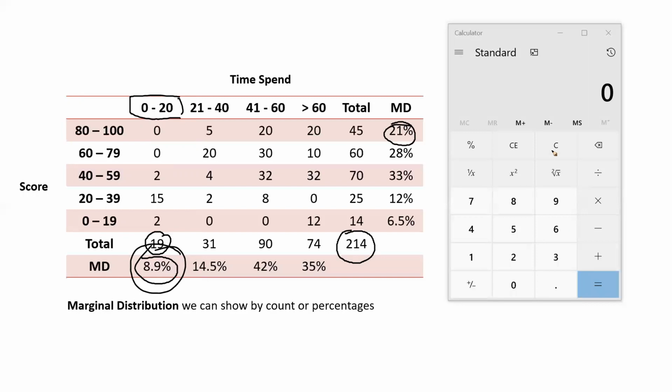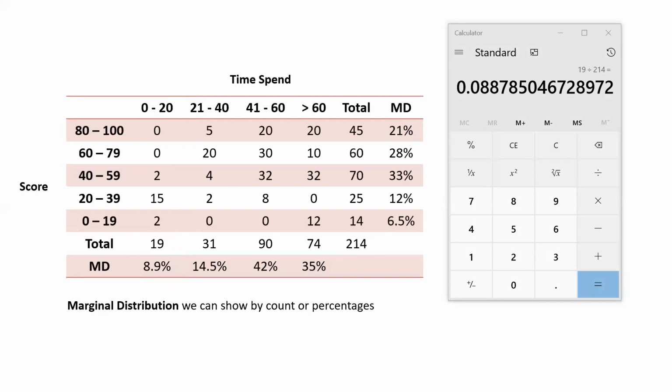So if I do the calculation, 19 by 214, I am getting 8.87, which is nothing but 8.9. So from here, I can clearly understand that out of 214 students, 19 students are studying for 0 to 20 hours only.